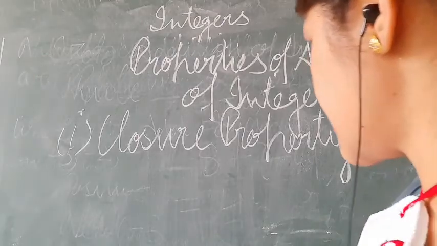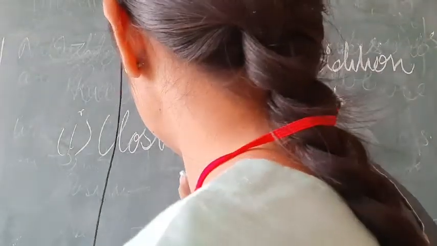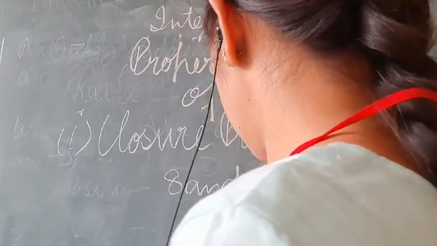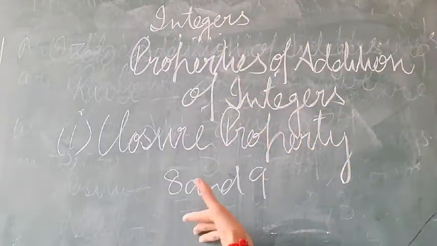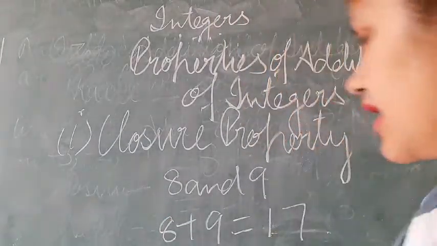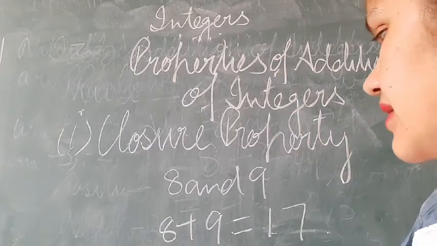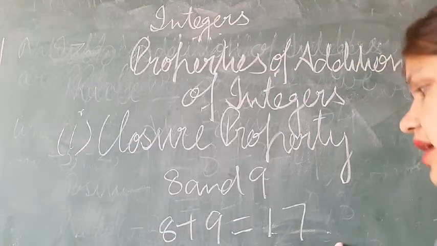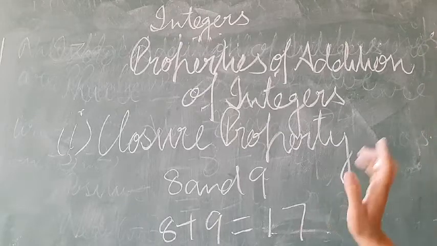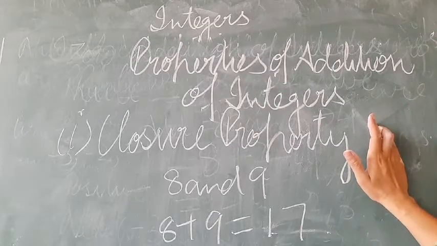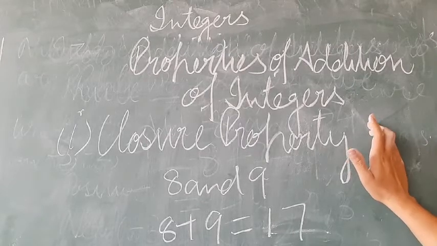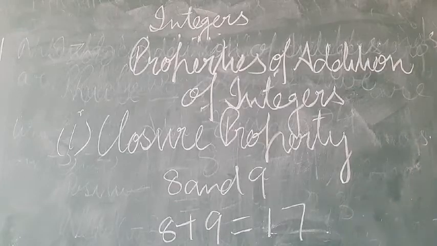For example, if we have two integers, 8 and 9, we have to find the sum of these two integers. 8 plus 9 is 17. Here 8 is an integer, 9 is also an integer, and the result 17 is also an integer. So our first property is true for every integer, whether it is positive or negative. That is, the sum of two integers is always an integer.